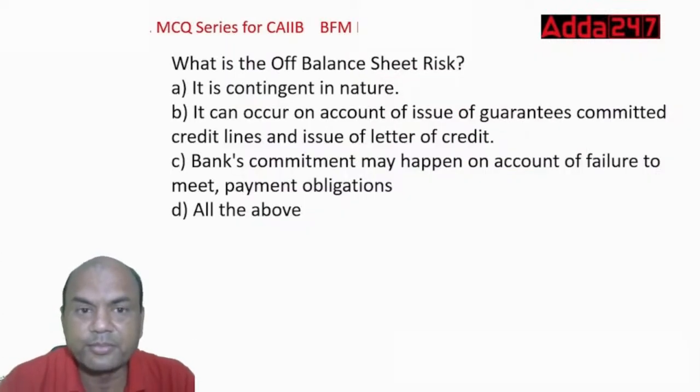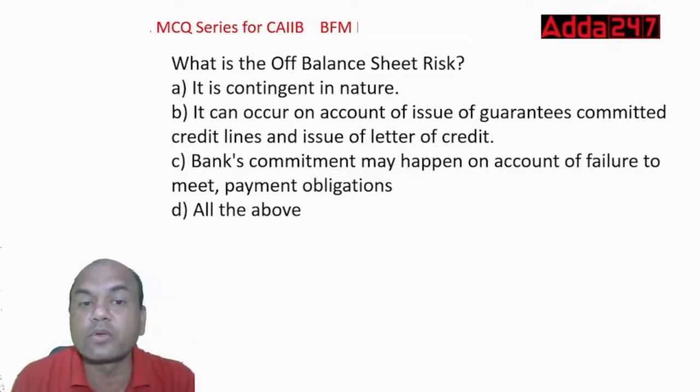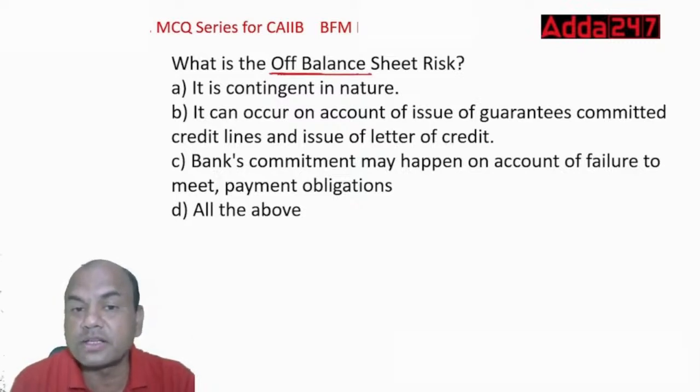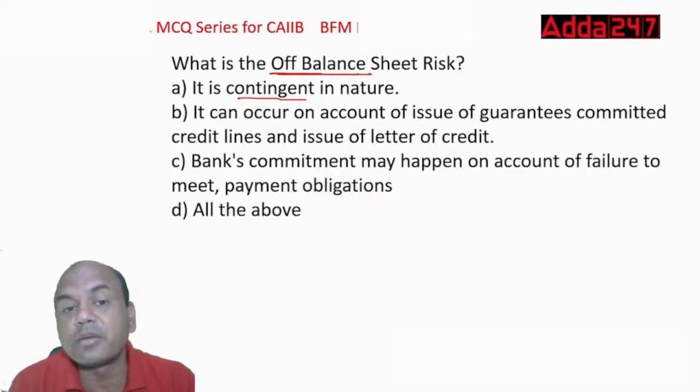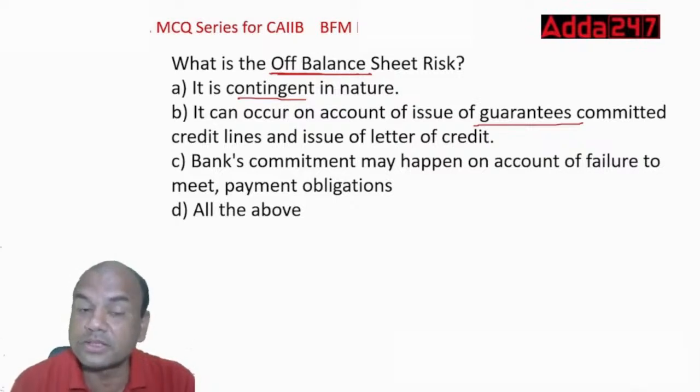Okay. What is off balance sheet risk? Off balance sheet means outside the balance sheet. It is contingent in nature. Contingent means it is not for the present, but it may come in future. It can occur on account of issue of guarantees. Guarantees are again contingent, coming in future. The bank's commitment may happen on account of failure to meet the payment obligation. That can also be possible.